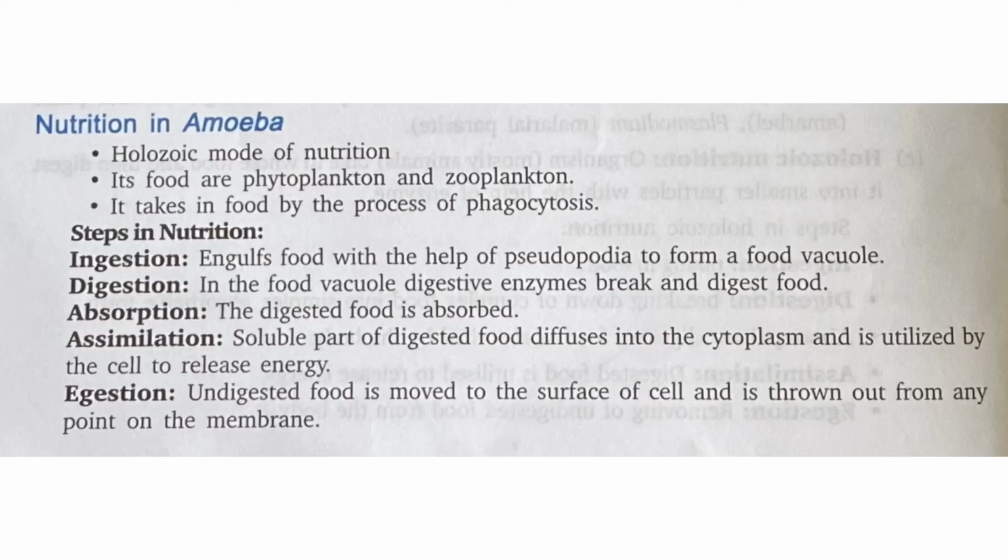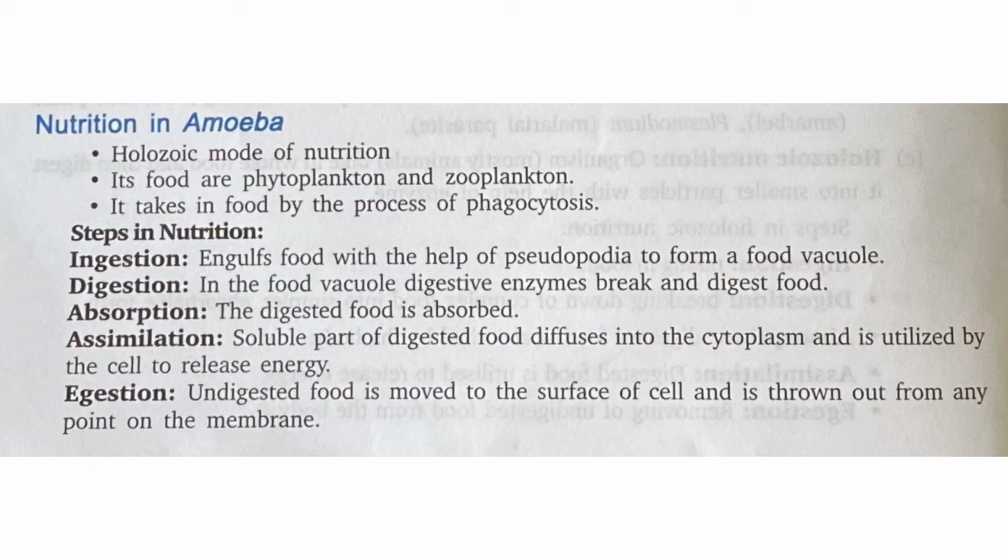So nutrition in amoeba. It is a holozoic mode of nutrition. Its food are phytoplanktons and zooplanktons. It takes in the food by the process of phagocytosis. So keep in mind, the process by which amoeba takes the food is known as phagocytosis. Now steps in the nutrition. First one is ingestion, that is it engulfs the food with the help of pseudopodia to form a food vacuole.